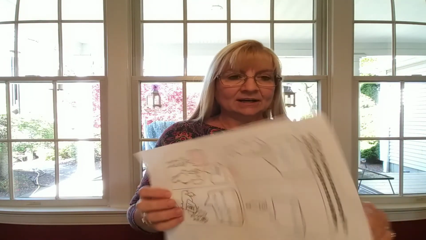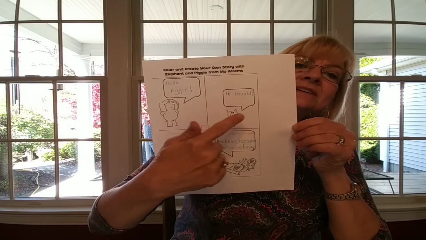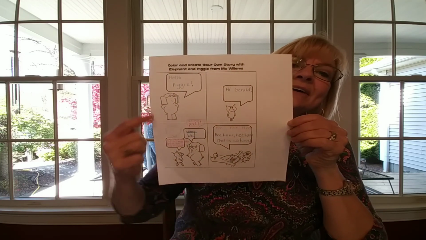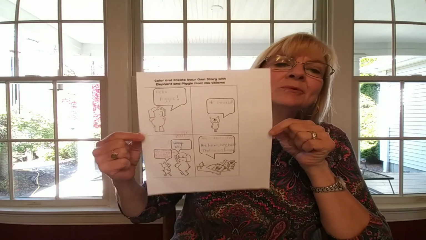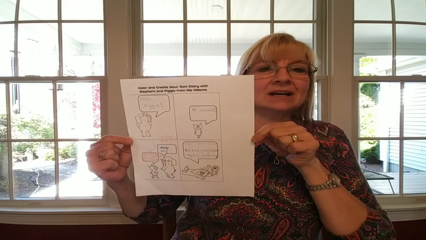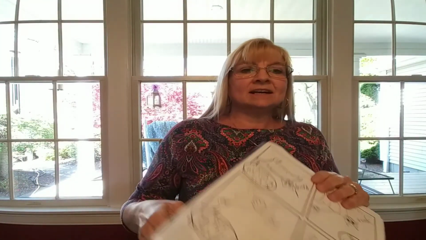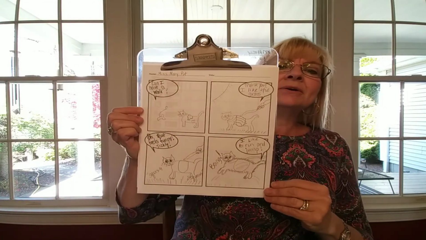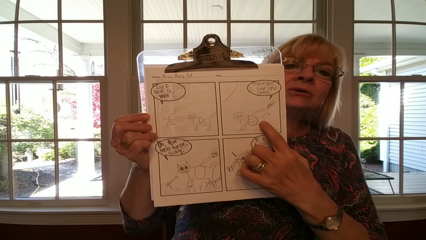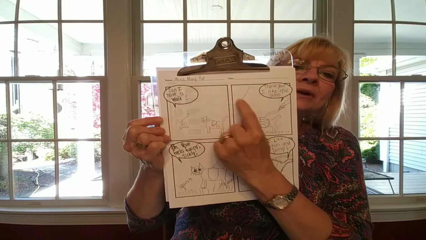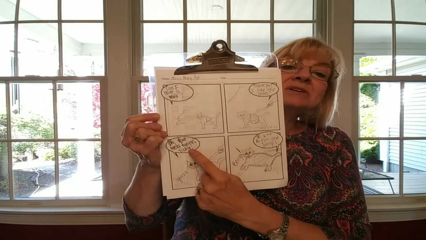Earlier this week, we read about Piggy and Gerald, and we drew a cartoon using some of the pictures that were here, and we made up our own words to match the picture. Some of you have been making some really fun cartoons and thinking about using onomatopoeia and speech bubbles. Then, on our second day, we invented our own character, right? Or wrote about something we knew really well. I know about my cat Molly really well, so I wrote a cartoon using onomatopoeia and the speech bubbles.